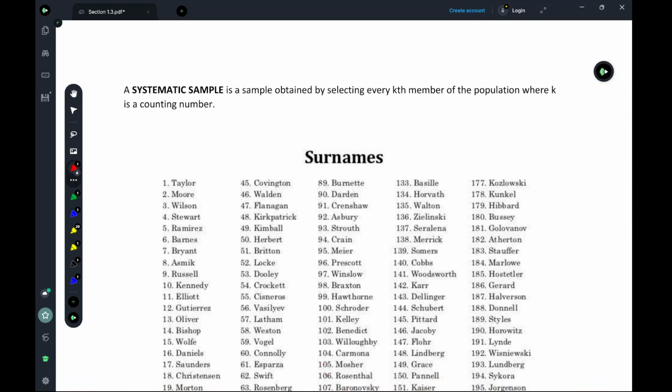Here's the first method that we have. It's called a systematic sample. A systematic sample is a sample obtained by selecting every kth member of the population, where k is a counting number.